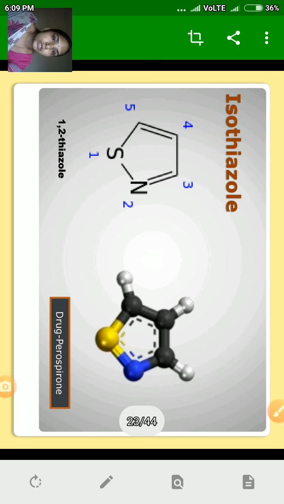And 1 and 2 show the positions of heteroatoms. Nitrogen is at the second position. That's why it is called isothiazole. Then the name of the drug where isothiazole is present is perospirone.